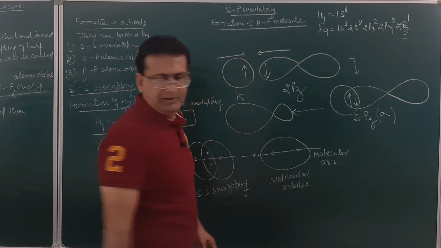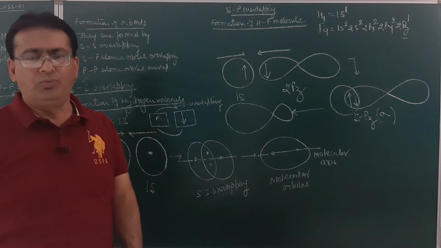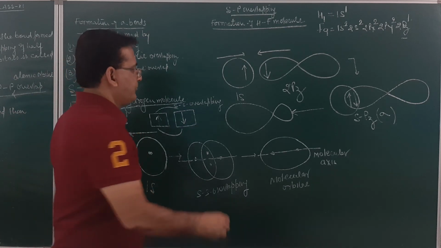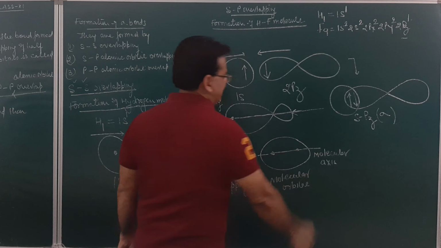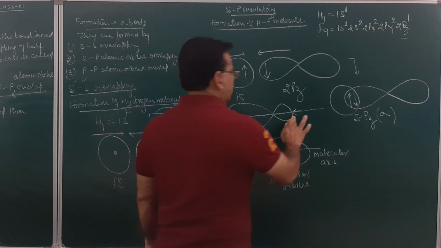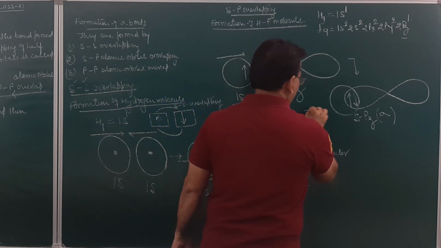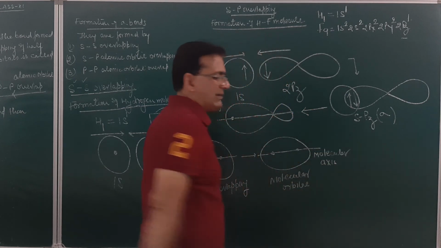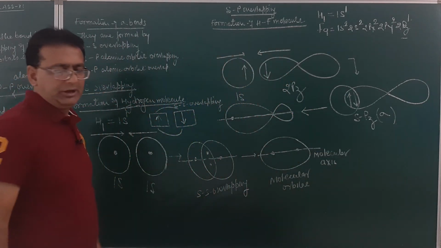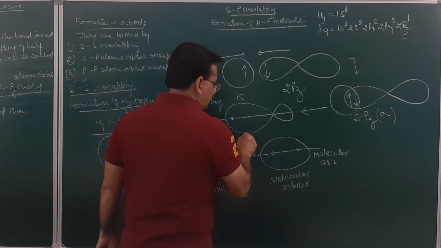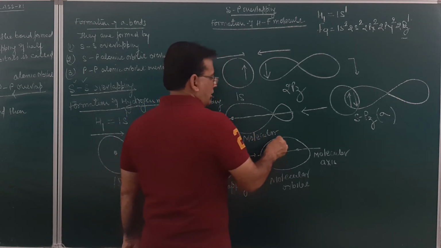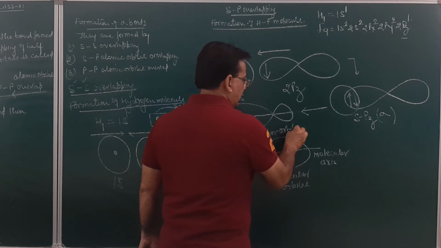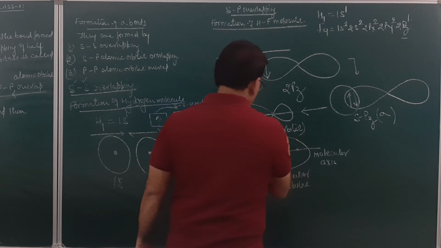The overlapping region is represented with a bigger lobe, and that will be the molecular orbital. And this will be the region where the electron density will be maximum. Am I getting clear, student? This will be the region where electron density will be maximum. And this orbital will be called a molecular orbital. What do we call this orbital over here? It will be called a molecular orbital.